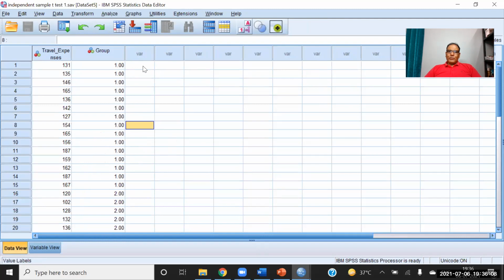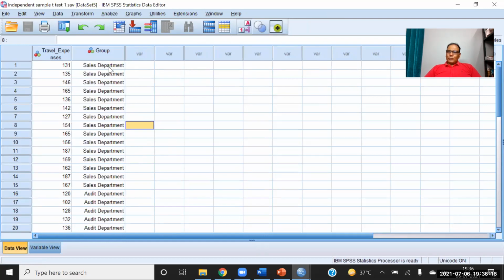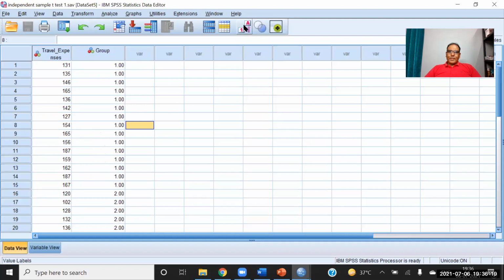If you click on this button, you can see their codes. One means travel, sales, and two means audit. So if you click on it, one means sales department and two means audit department. And the manager is asking, tell me whether both departments have equal average traveling expenses or one department is having more traveling expenses as compared to the other. So we have to tell that.